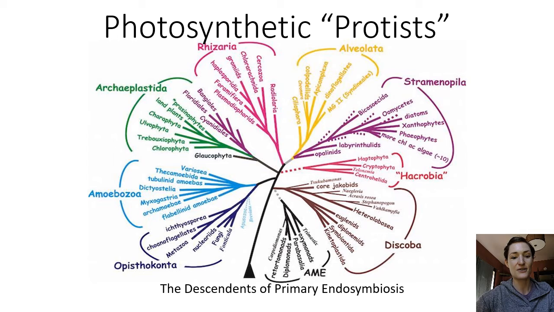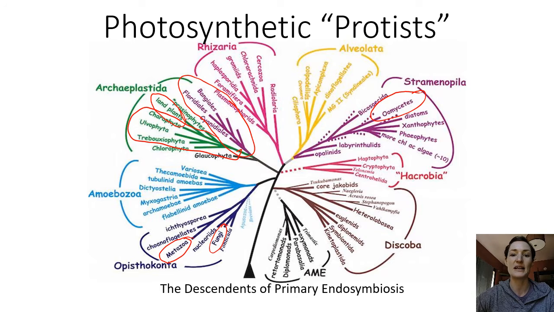And so if we look at what those are represented as here, here's animals, here's fungi, here's plants. All of these other groups are all protists that used to be in the same kingdom, Protista, but now we know they're not related. So we have looked at oomycetes here in the Straminopilia. We're going to look at their descendants in a following lecture, but here we are going to be looking at the red algae and the green algae and a little bit of the glaucophytes. So we're looking in this group, the Archaeplastida.